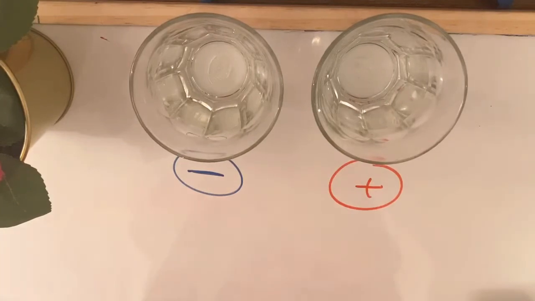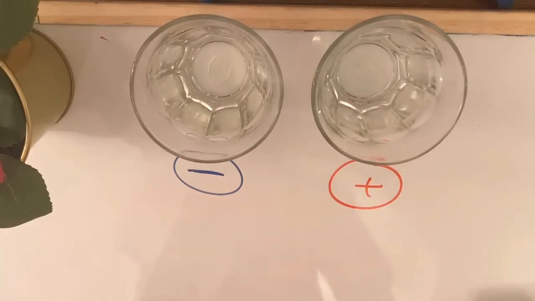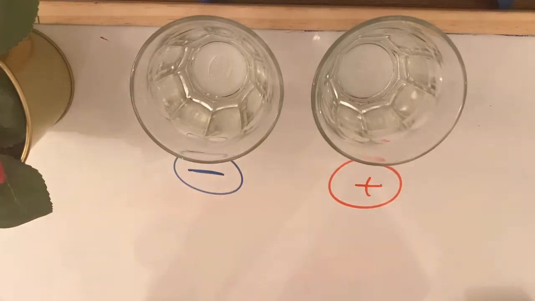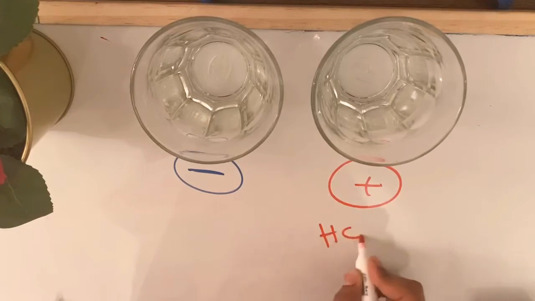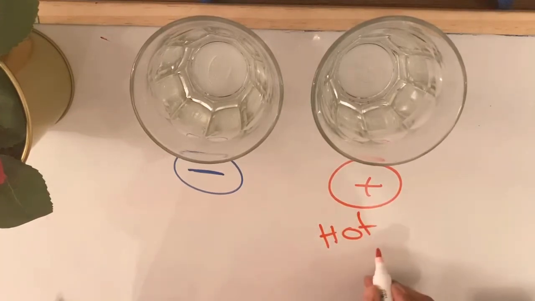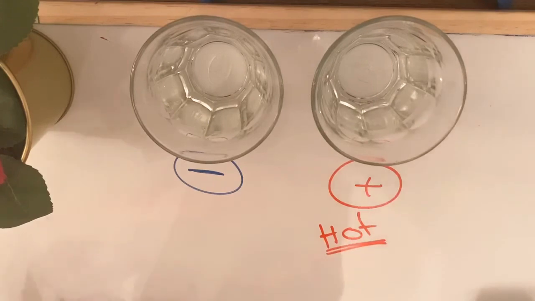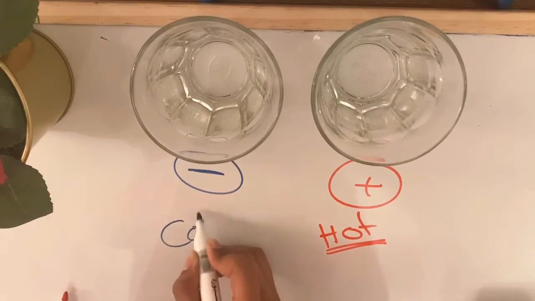How are you going to take away the heat from it? You are going to put it in the freezer, all right? Now I'm going to tell you what is going to happen, and you can make sure of what I'm saying by doing this experiment. But please, girls and boys, you have to ask your parent's permission first. Now, over here, if you are adding heat, you are going to make it hotter. But if you are taking away the heat, you are going to make it cold.